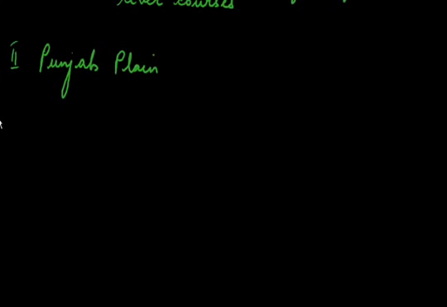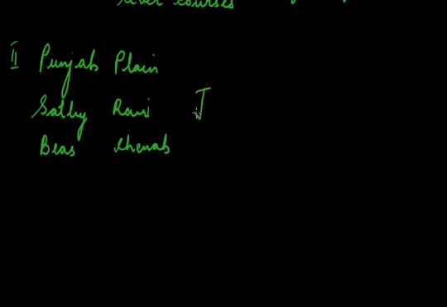This part of the plain is formed as a result of alluvial deposited by 5 rivers, namely the Satluj, the Bias, the Ravi, the Chenab and the Jhelum. These are the 5 rivers who deposit the alluvium and form the Punjab plain. The Punjab plain, or the land of the 5 rivers, was earlier named as Sapt Sindhu, the land of 7 rivers by the Aryan-speaking tribes.